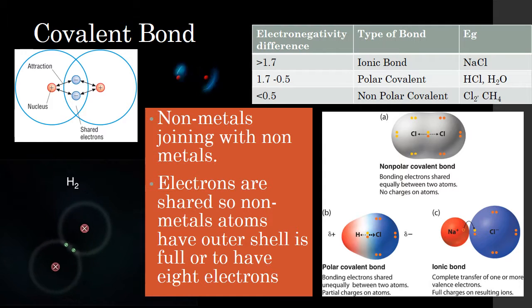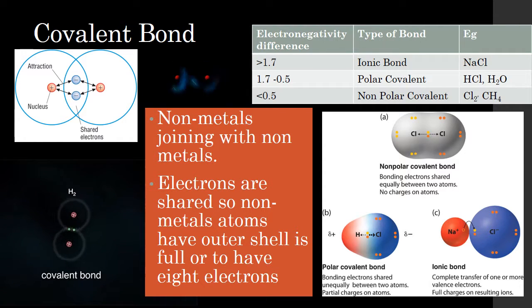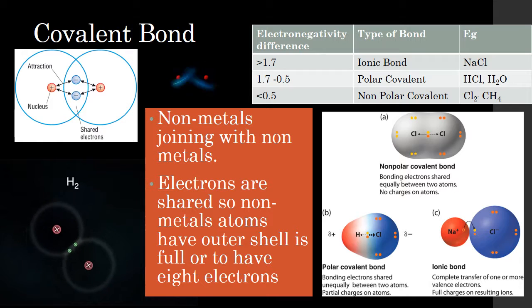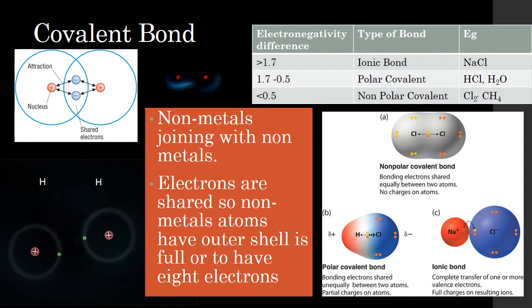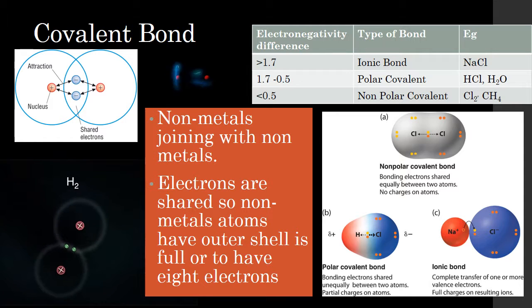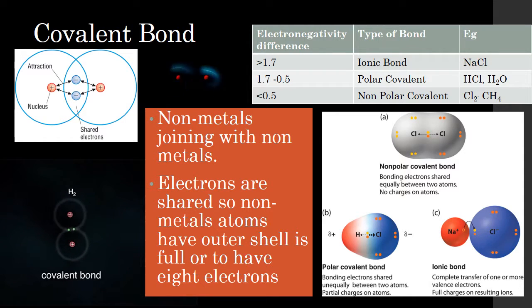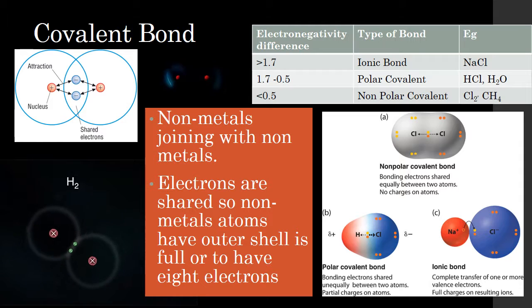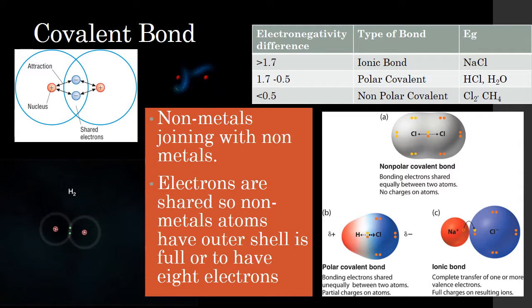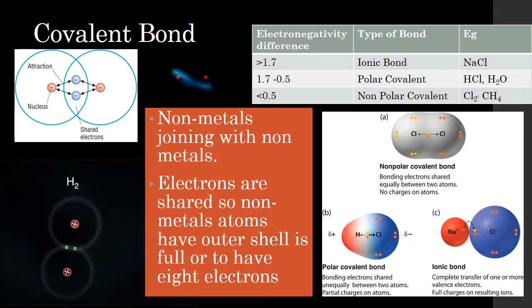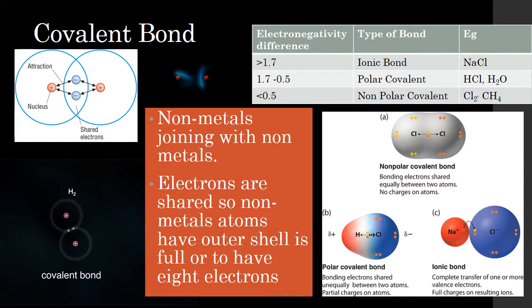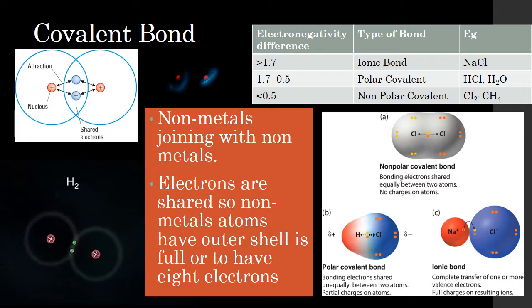Covalent bonds are when non-metals join with non-metals, so the electrons are shared, and so the non-metals have their outer shell full to have those 8 electrons, and so that's the octet rule again. As we mentioned before, hydrogen would be the exception to that, wasn't it? Because it's going to be acting like helium, with only having the s2 orbitals filled rather than the s2p6 orbitals.